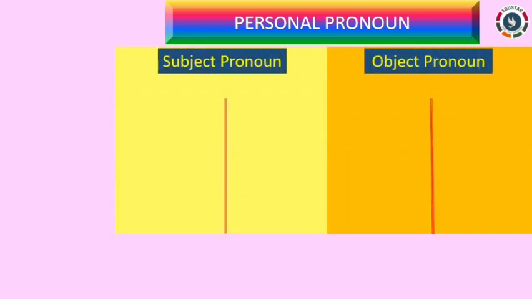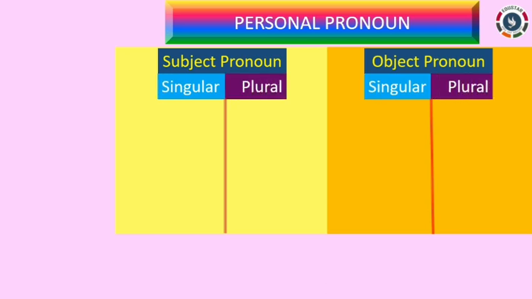Let us see them in the tabular column. Here we can see that personal pronouns can be divided into 2 types. Subject pronoun, one who performs the action, and object pronoun, one who receives the action. Again, this performer or receiver can be singular or plural.